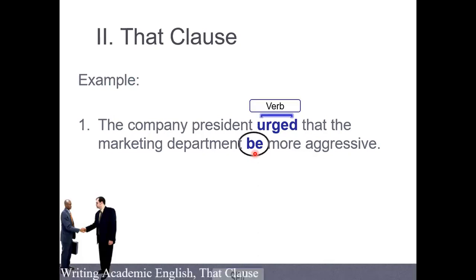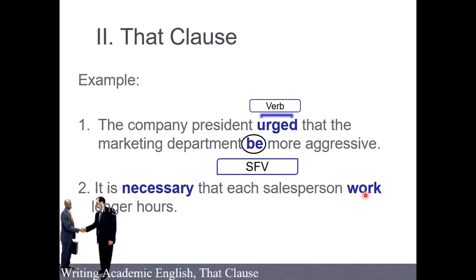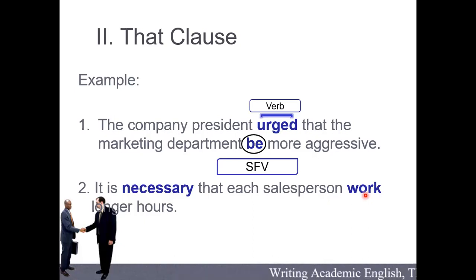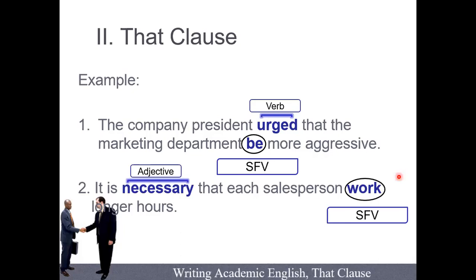And another one, like here, one more example. It is necessary that. So that here you must put it. It's a person. Usually, with singular we use a singular verb, right? With an s, right? But this one, with an s or not? Anyone? Do we have an s? No, right? That's why we call it a subjunctive noun clause. So you can see no s at all. We have to use the base form.